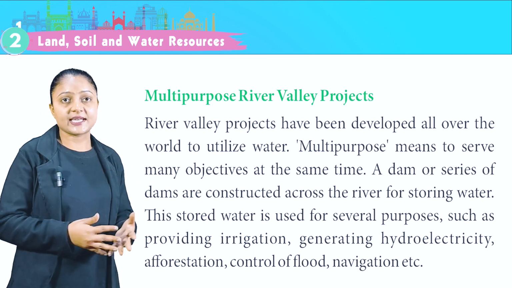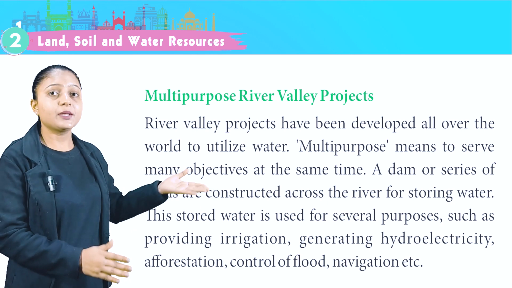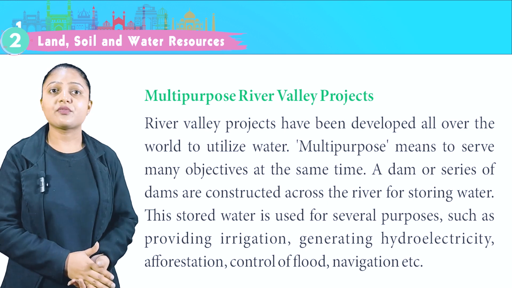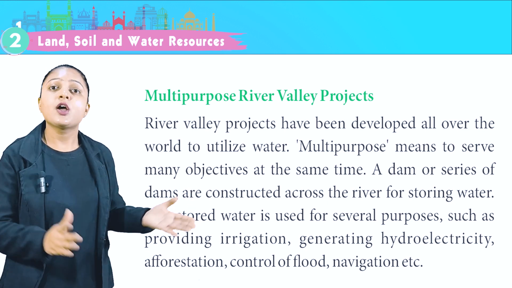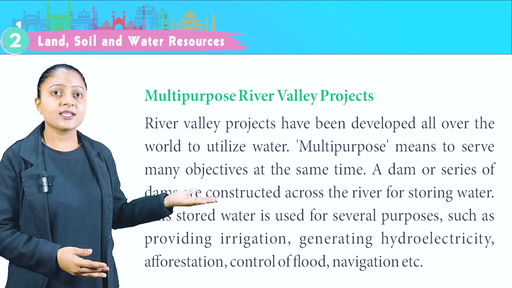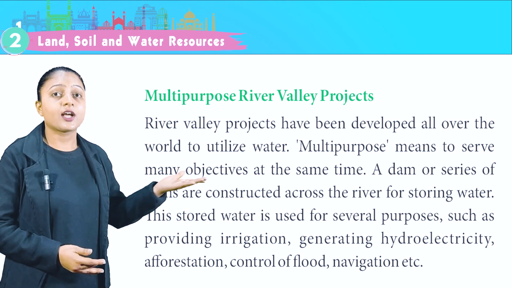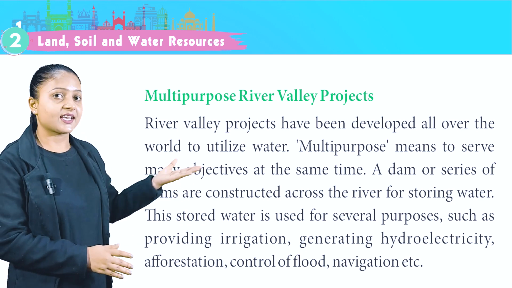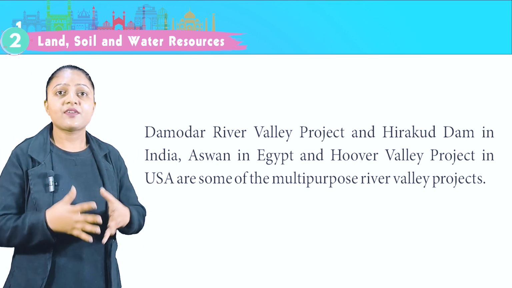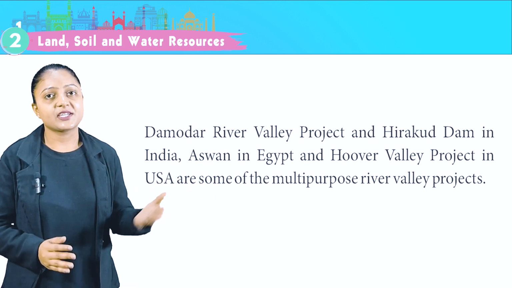Multi-purpose river valley projects. River valley projects have been developed all over the world to utilize water. Multi-purpose means to serve many objectives at the same time. A dam or series of dams are constructed across the river for storing water. This stored water is used for several purposes such as providing irrigation, generating hydroelectricity, afforestation, control of flood, navigation, etc. Damodar River Valley Project and Hirakud Dam in India, Aswan in Egypt and Hoover Dam Project in USA are some of the multi-purpose river valley projects.